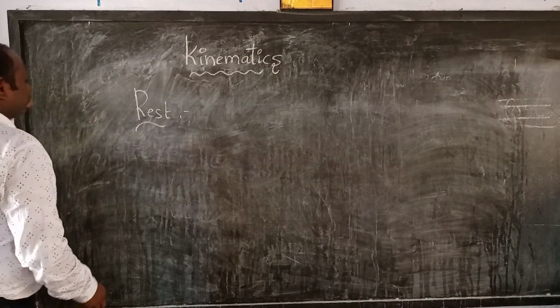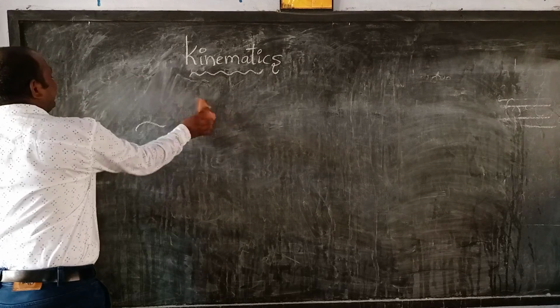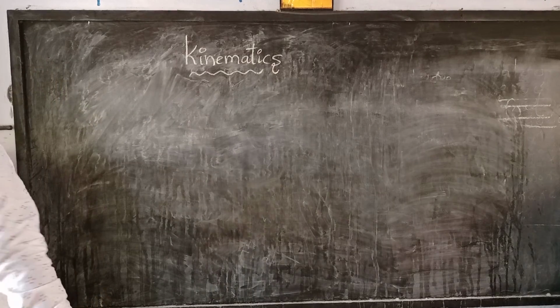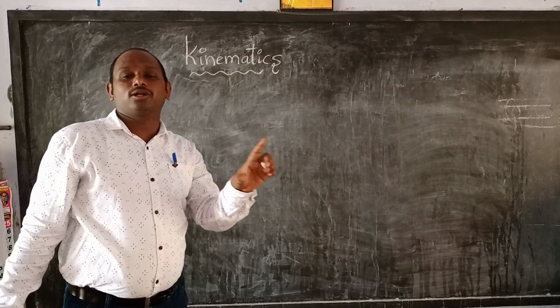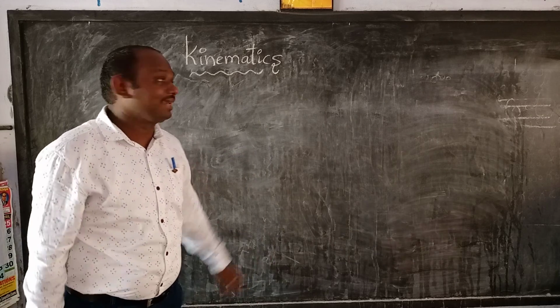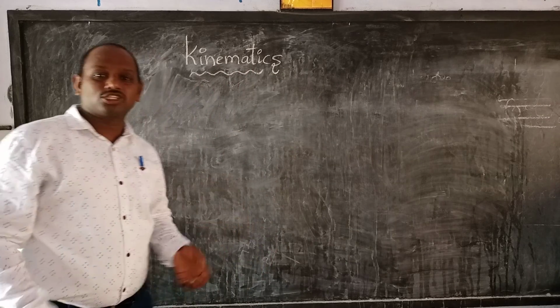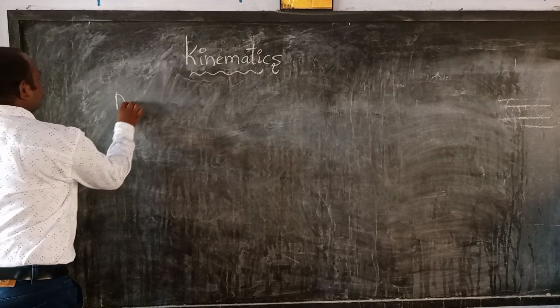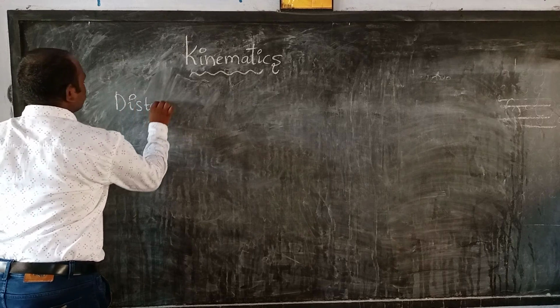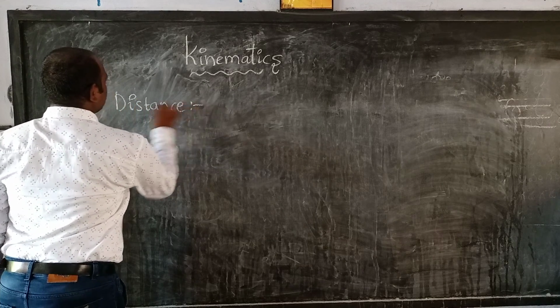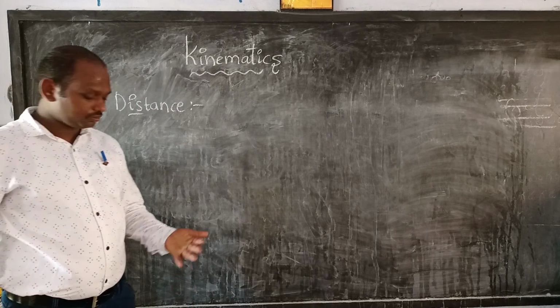Next, I will explain the definitions of distance and displacement. These two definitions are very important in the entire lesson of kinematics.